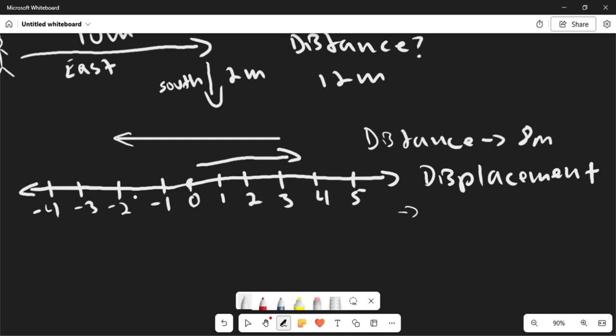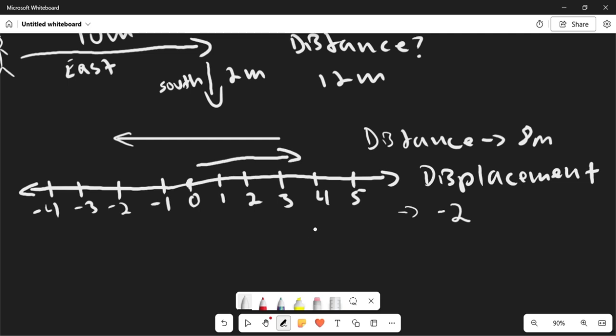Well, the answer is -2. And the reason why it's -2 is because displacement is just the distance from the origin, or the starting point, to the final ending point.